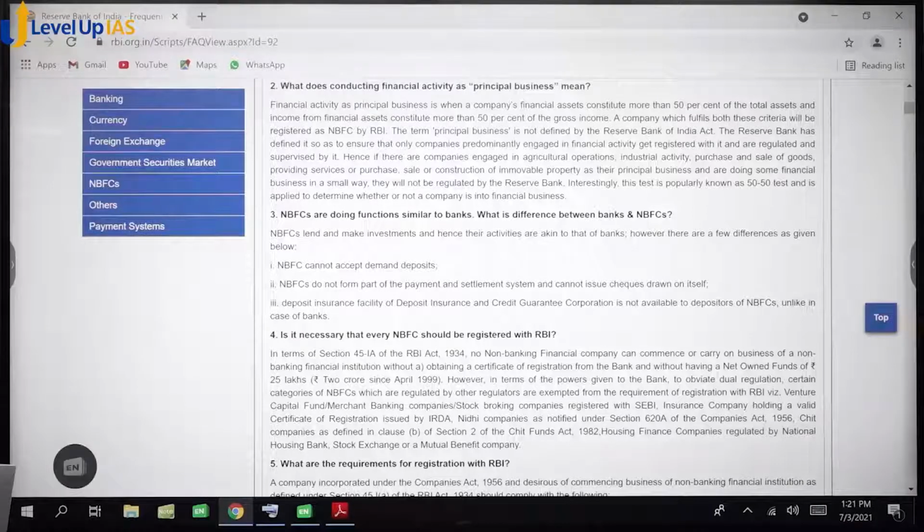And third, deposit insurance facility of DICGC is not available to depositors of NBFCs, unlike in the case of banks. Okay? Write that also.